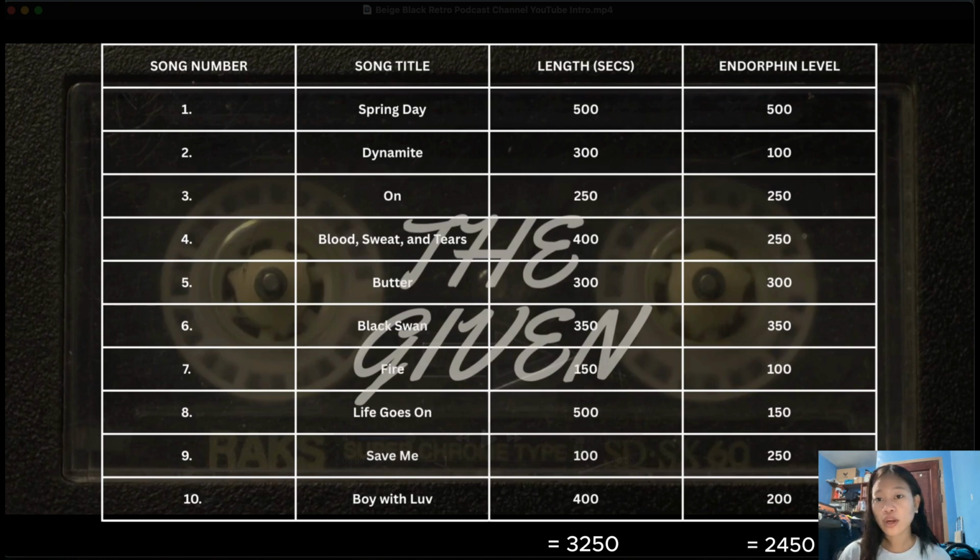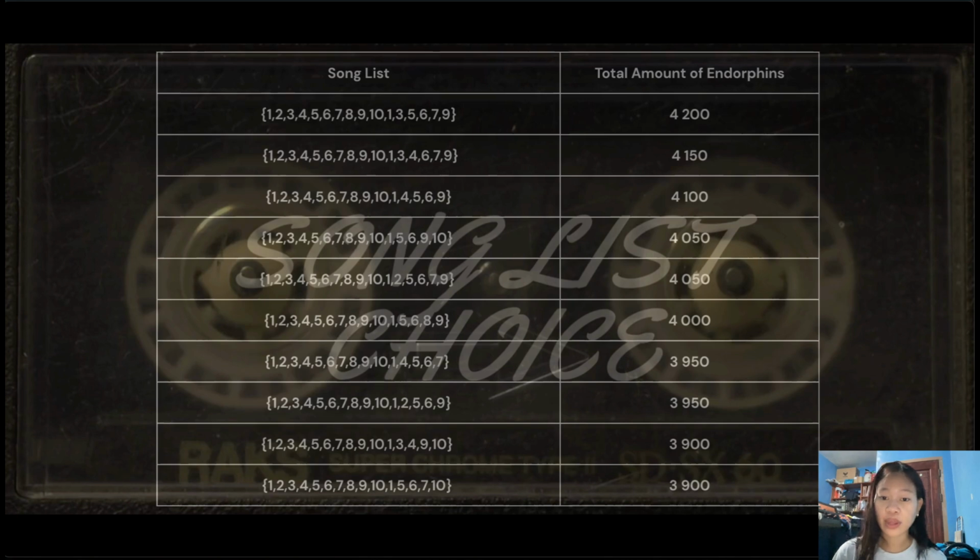Since we are going to compute the remaining time, we are going to use the total list of our 10 songs, since it is stated there that there must not be repeated songs unless the whole 10 songs were played. The remaining 1,750 seconds will be filled with songs with higher endorphins. Since we already ranked them, it is much easier.